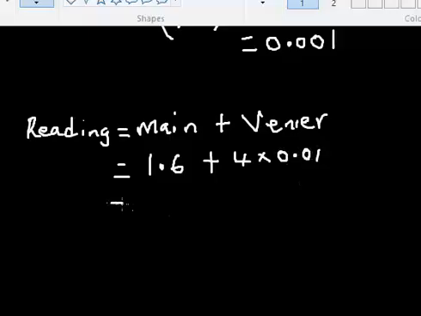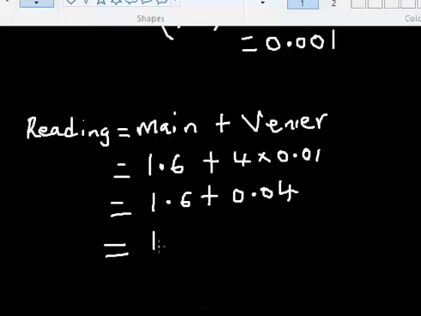So in this case now I'm going to have 1.6 plus 0.04. Of course it's in millimeter, right? That's going to be 1.64. So that is how we take reading from a vernier caliper.